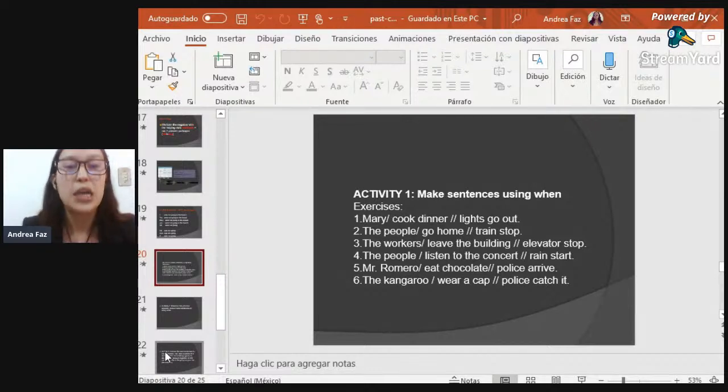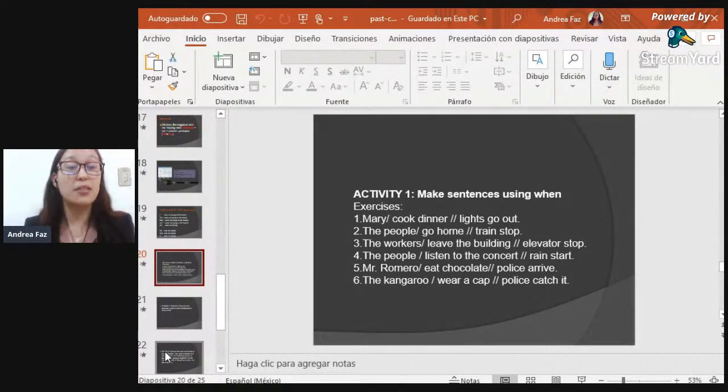So activity 1, it says make sentences using when, and then you're going to have a list of different words and verbs in order for you to form them. But I'm going to give you the first example. It says Mary cook dinner and lights go out. So we said that every time that we use the word when we use past continuous, it means that an action was interrupted.